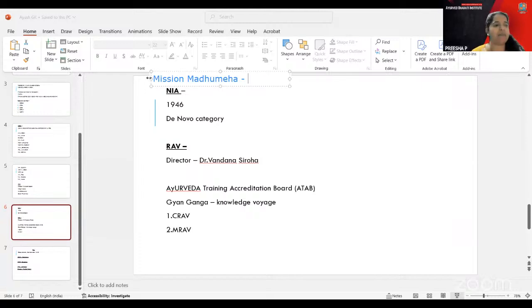Prevention and control of diabetes through Ayurveda: Mission Madhumeha was launched there. And the Madhumeha assessment tool was there, that is called the MAT tool. This MAT tool lets people self-assess the possibilities of diabetes conditions and so on.